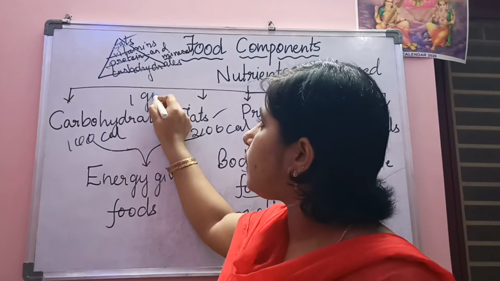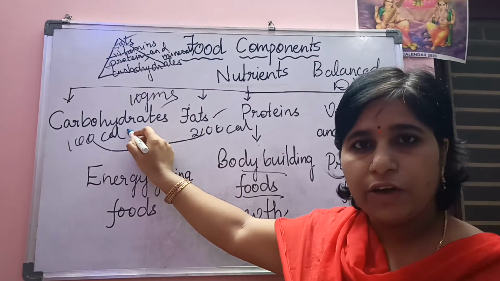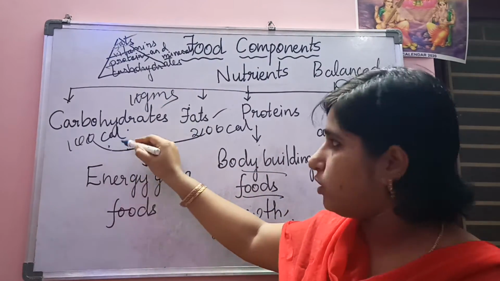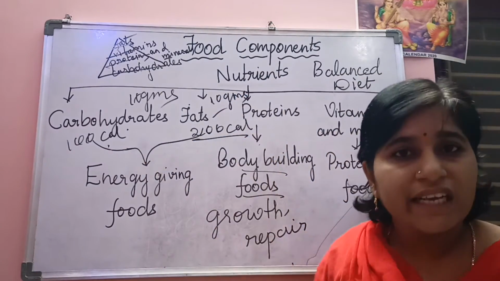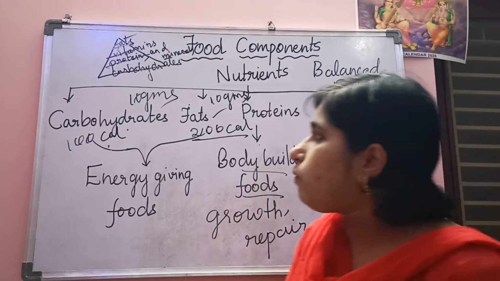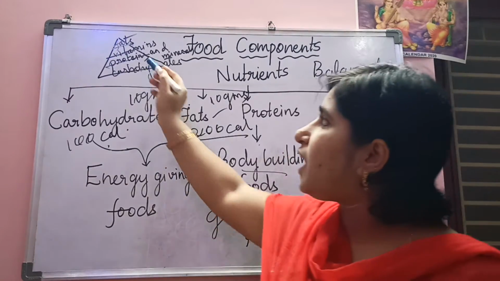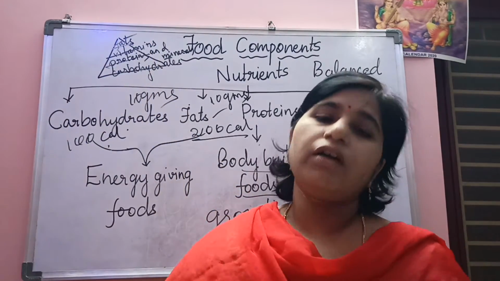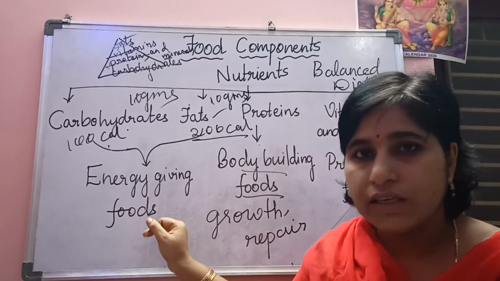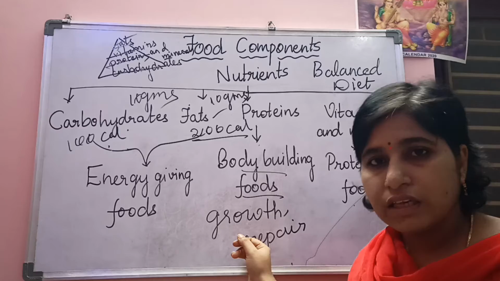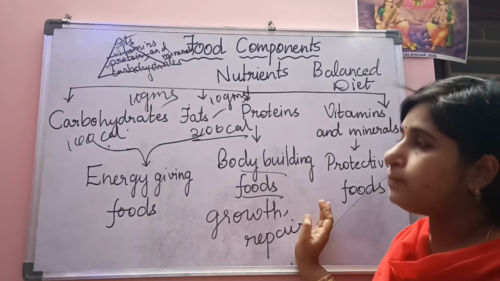For example, I am assuming 10 grams of carbohydrates you have taken into your diet. You got 100 calories of energy. The same 10 grams of fat, if you include in your diet, you get 200 calories of energy. Means you will always get double the energy by taking fats into your body. That's why fats are included in the last level of the pyramid. So here the carbohydrates and the fats together are called energy giving foods, the proteins are called bodybuilding foods, and the vitamins and minerals are called protective foods.